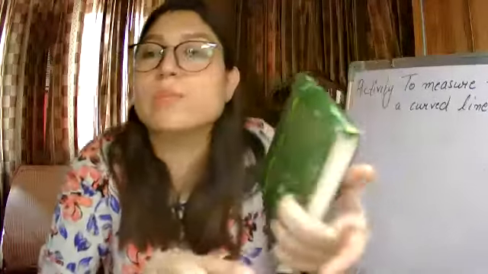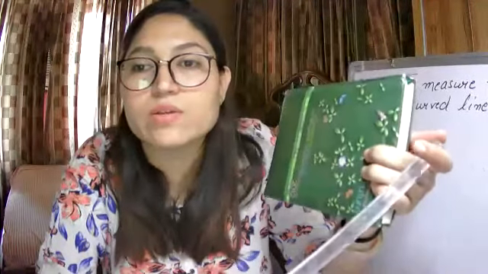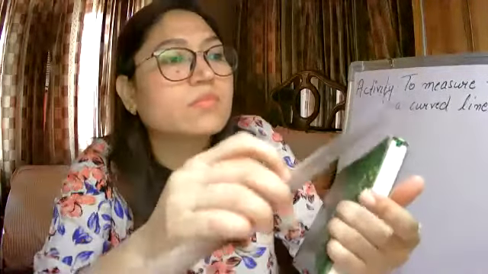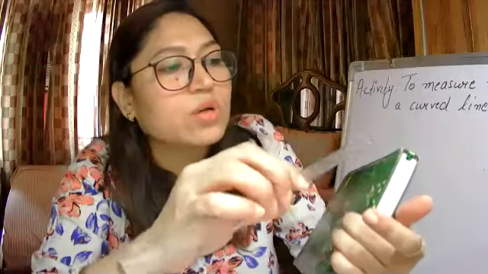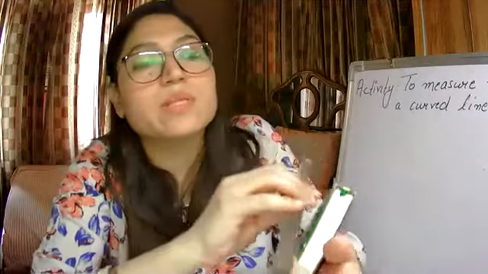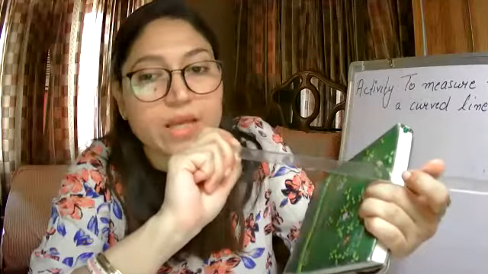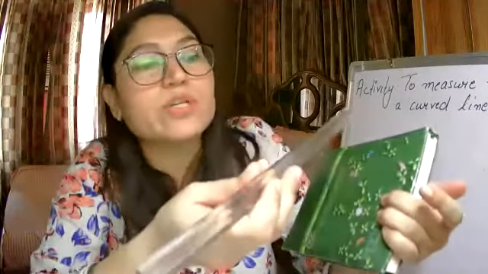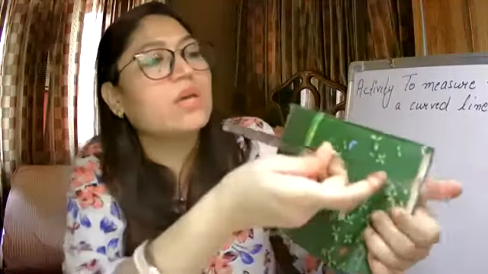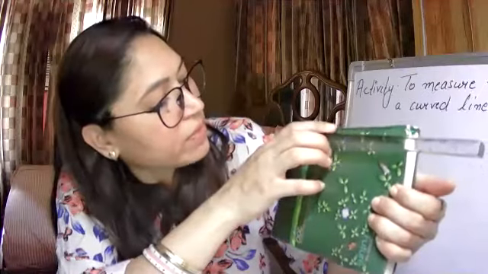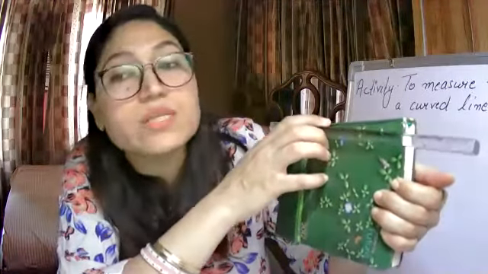Second one, who can tell me? Let's ask for the second precaution. Some scales might have broken ends, or it could be an old scale. Then it is better to take the measurement from the next point. If my scale has a broken end, I will measure from 1 centimeter, not from the zero mark.